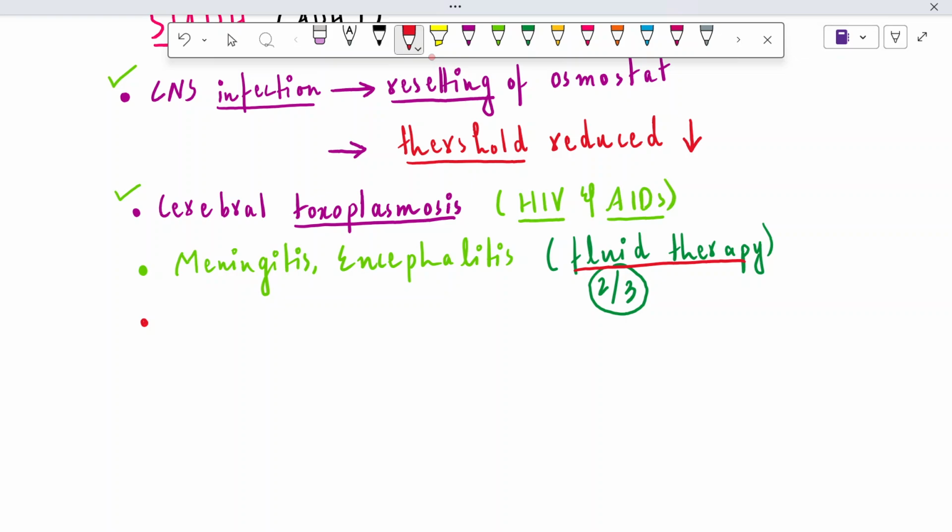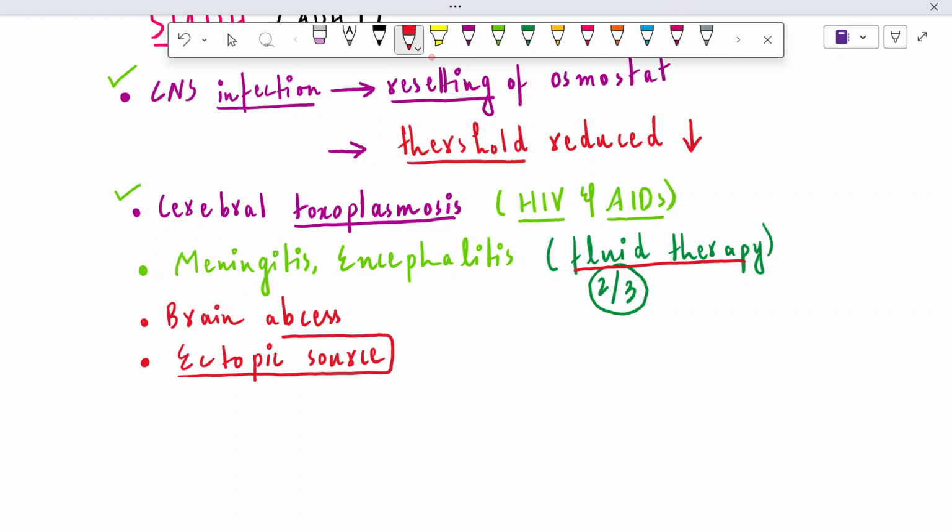The other thing is that brain abscess can also contribute to the development of SIADH. Also, there can be ectopic production of ADH. What is the ectopic source for the production of ADH? Let me mention here.